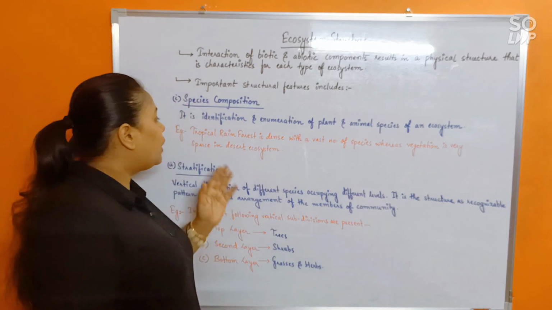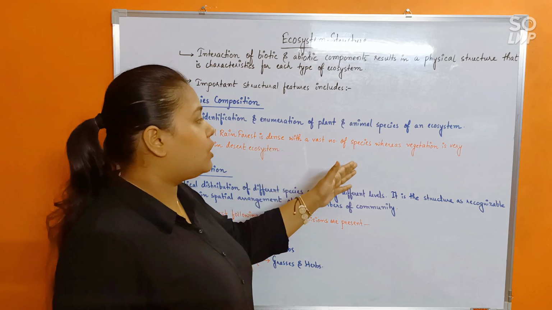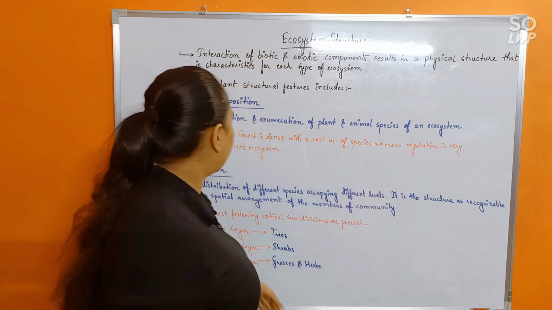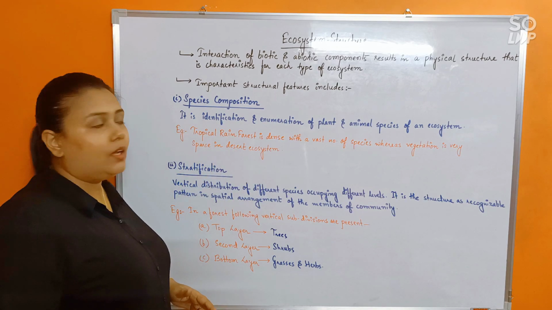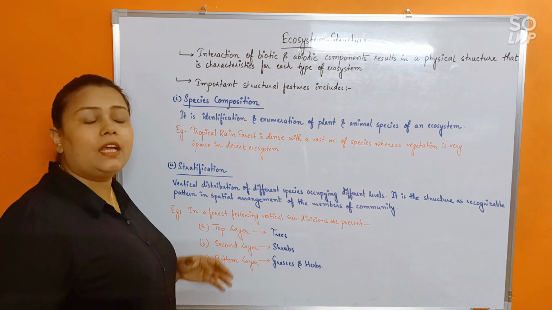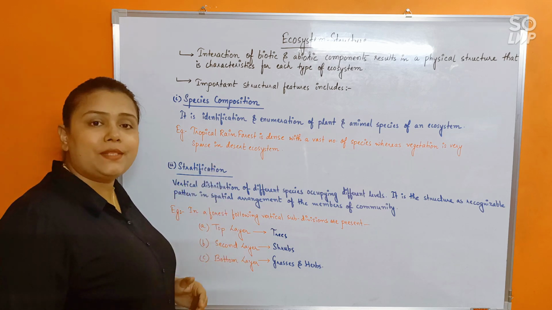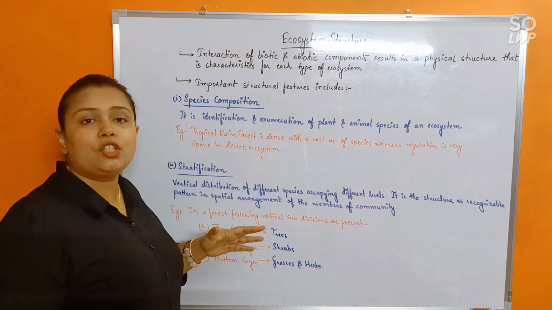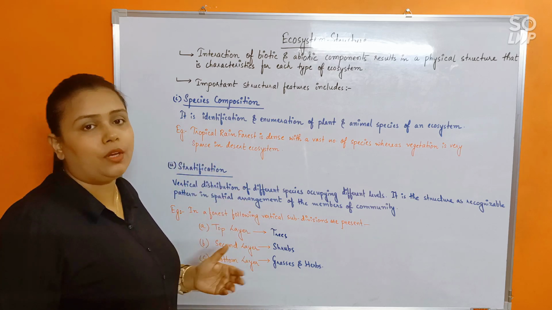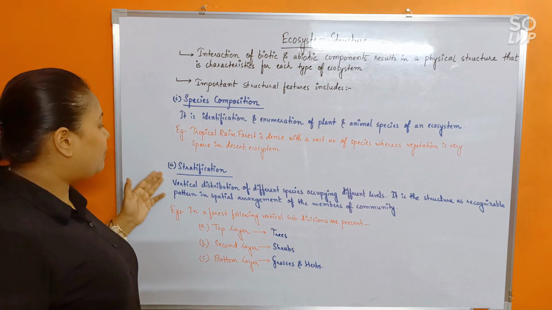For example, tropical rainforest is dense with a vast number of species, whereas vegetation is very sparse in desert ecosystem. So tropical rainforest has very high biodiversity, whereas desert has very little biodiversity. So species composition varies from one ecosystem to another. Okay. Next point is stratification.